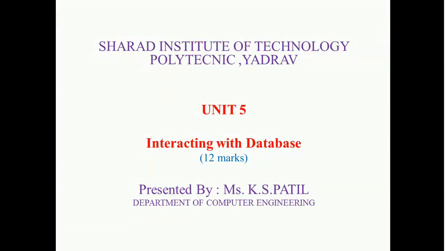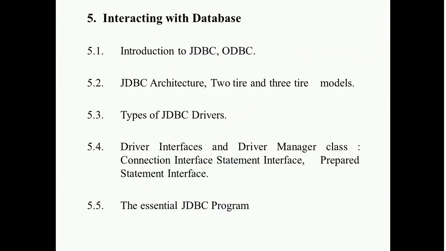Today we will start our fifth chapter, that is interacting with the database. This chapter has 12 marks. First, see the content of the interacting with the database chapter. There are a total of 5 points.